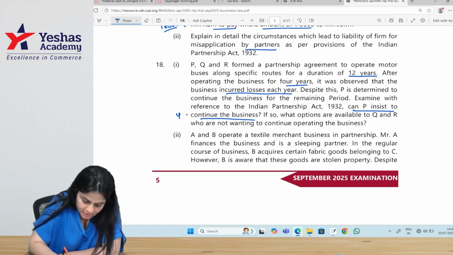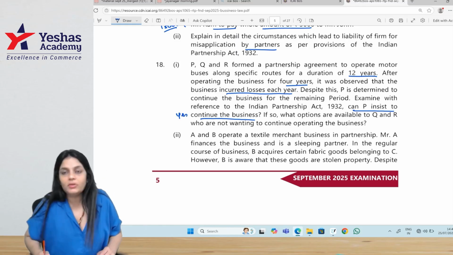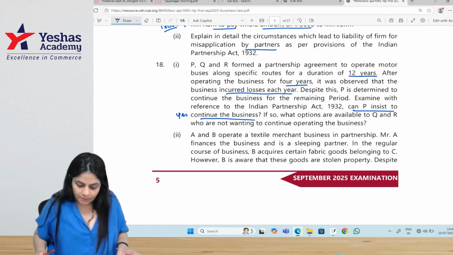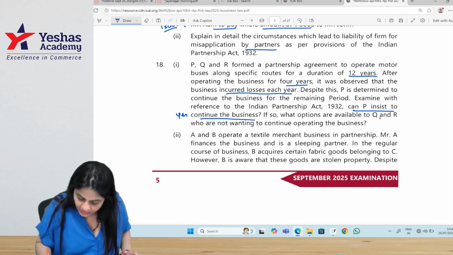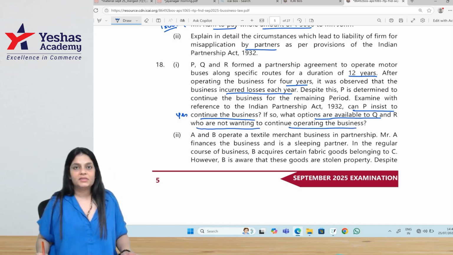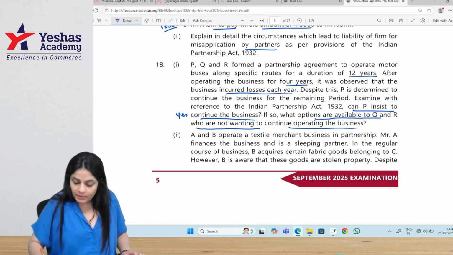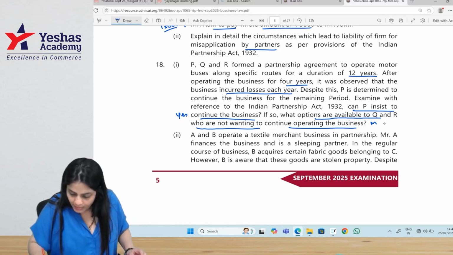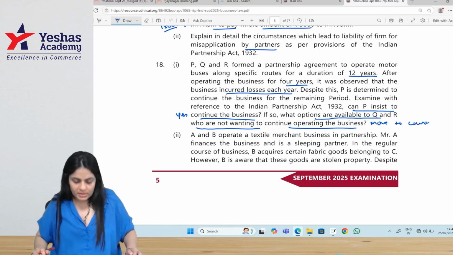Yes, he can, because a firm cannot be dissolved without the consent of all, and unless he gives the consent, the firm cannot be dissolved. If so, what options are available to Q and R who do not want to continue operating the business? If consent of all is not given, they can move to the court to dissolve the firm, right?